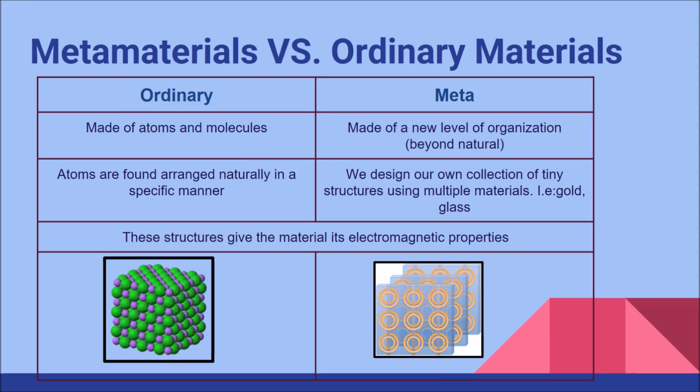Natural materials are made of atoms and molecules, while metamaterials are made of a new level of organization. In natural materials, atoms are found arranged naturally in a specific manner, while in metamaterials we design our own collection of tiny structures. The structure gives the material its properties.